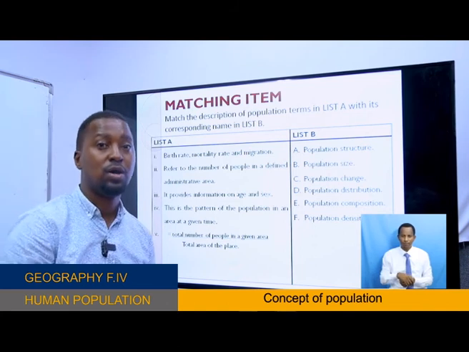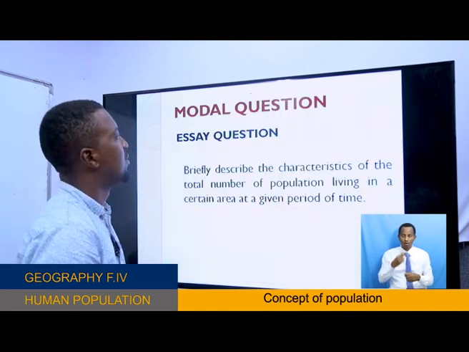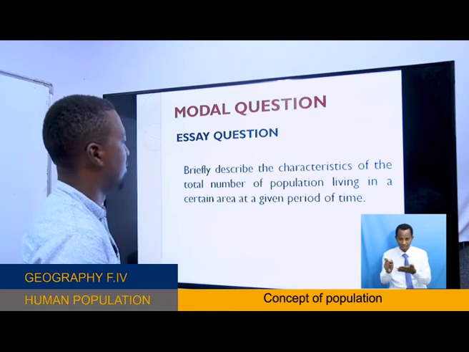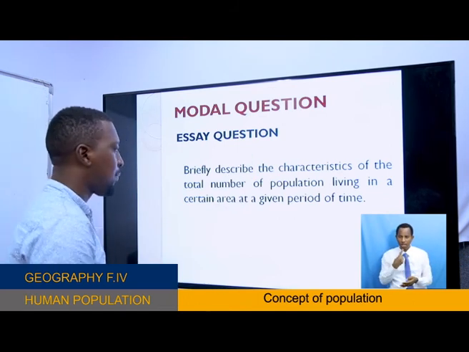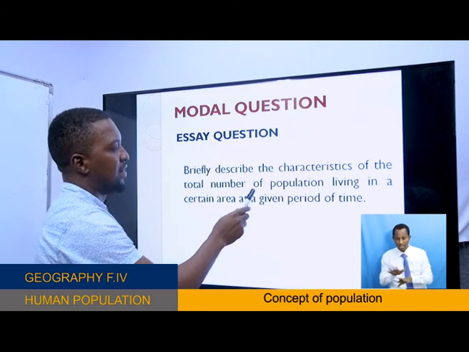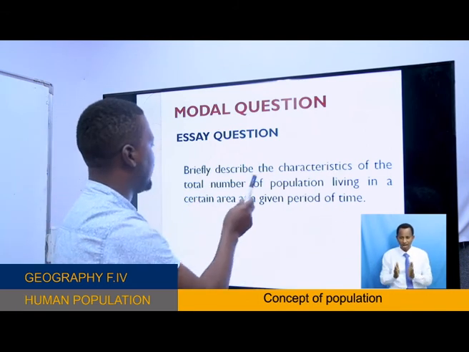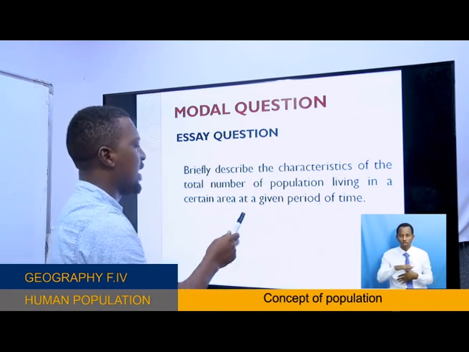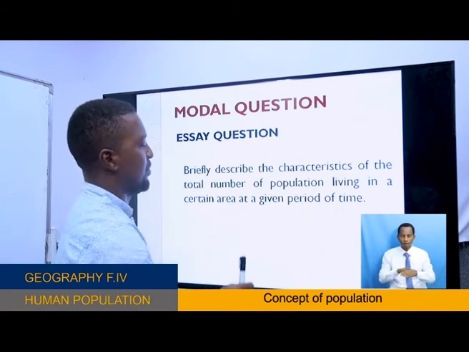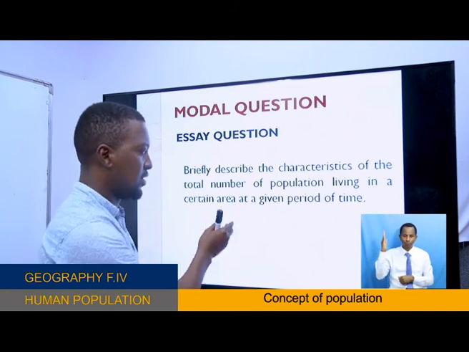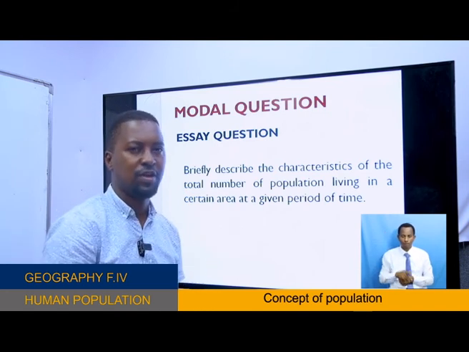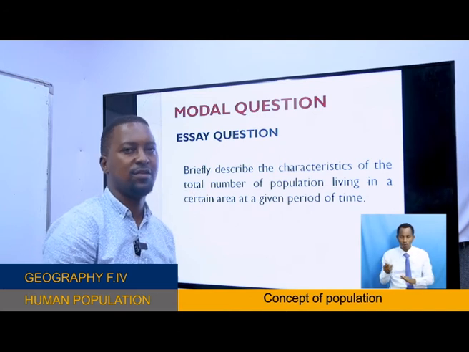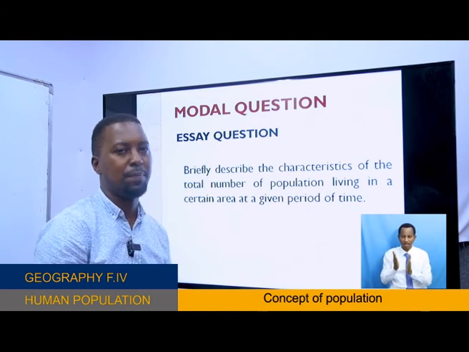Let's come to another question, which is an essay question. It says, briefly describe the characteristics of the total number of population living in a certain area at a given period of time. As we started this lesson today, I mentioned a summary of characteristics of human population.